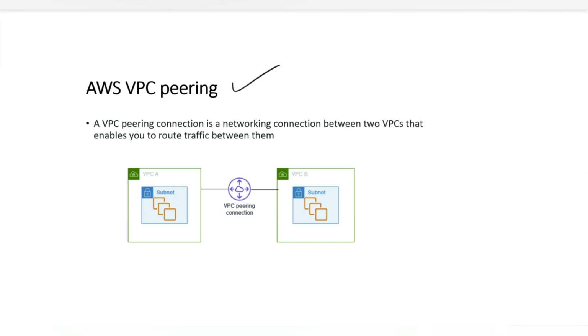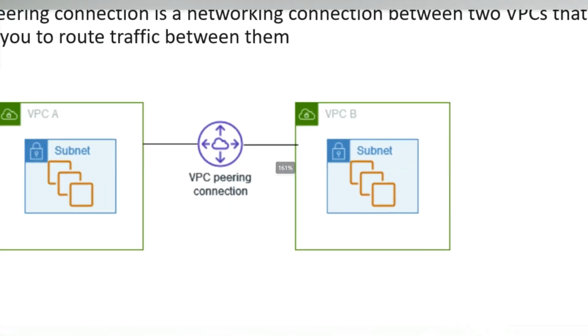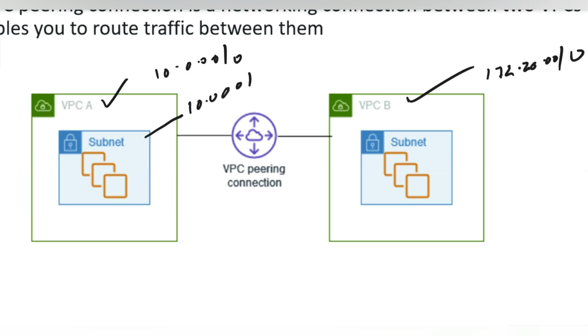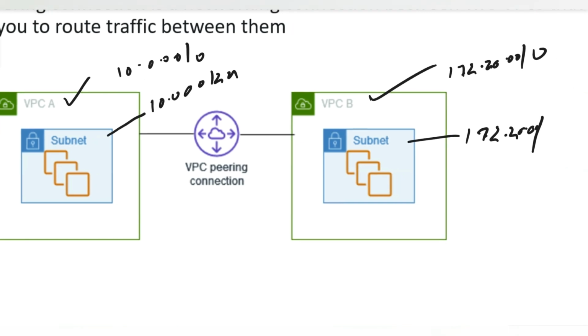The meaning of this is, consider you have two VPCs, for example, VPC A and VPC B. For example, the address range of VPC A is 10.0.0.0/0. Here the address range is 172.20.0.0/0. So let's imagine you have a subnet. The subnet range is 10.0.0.0/24. Here the subnet range may be 172.20.0.0/24. And you deployed virtual machines inside this subnet.